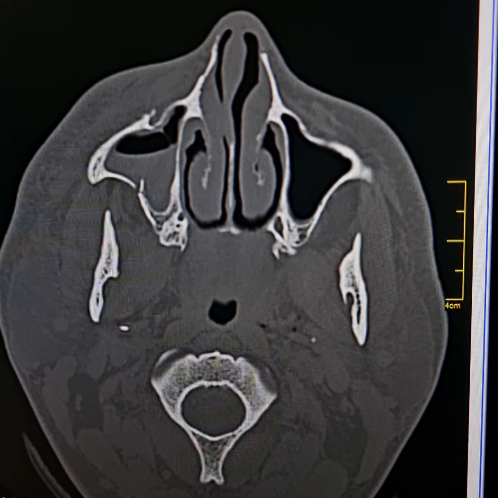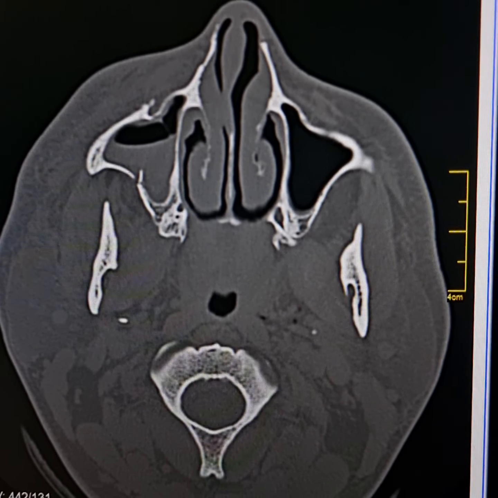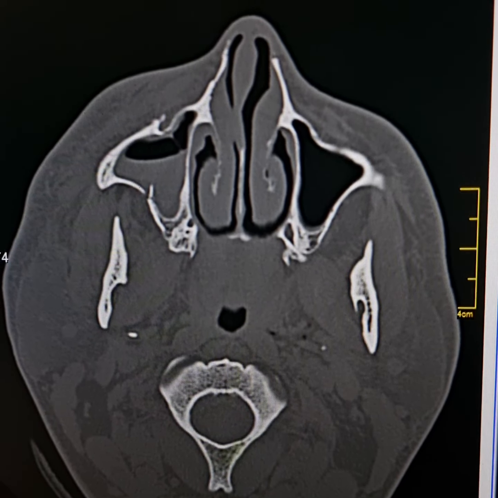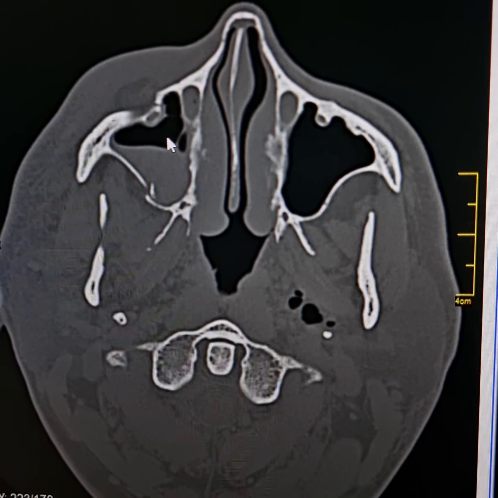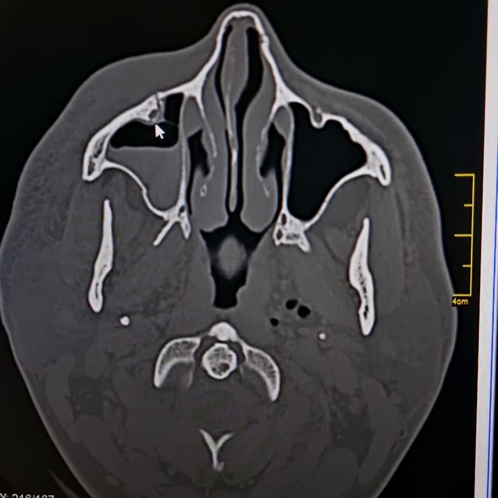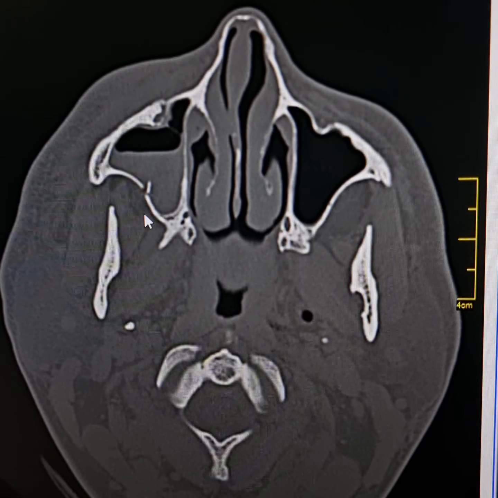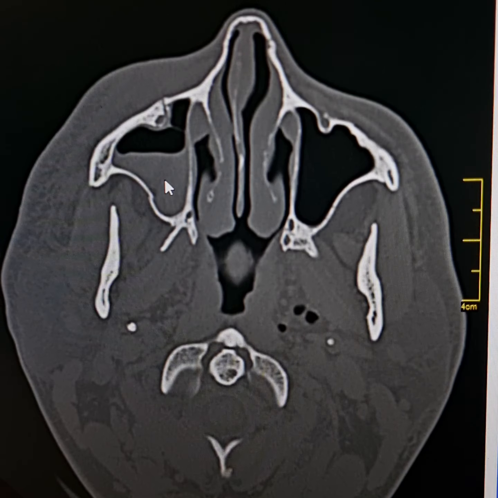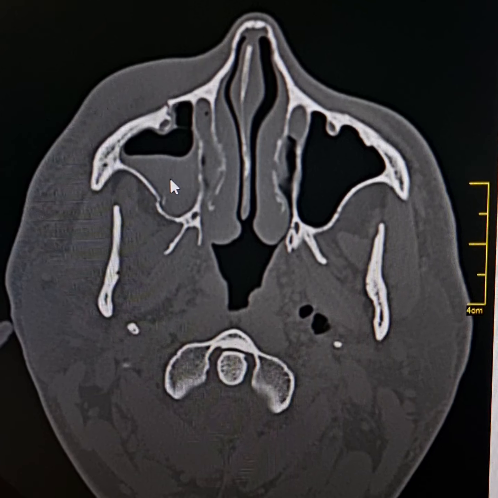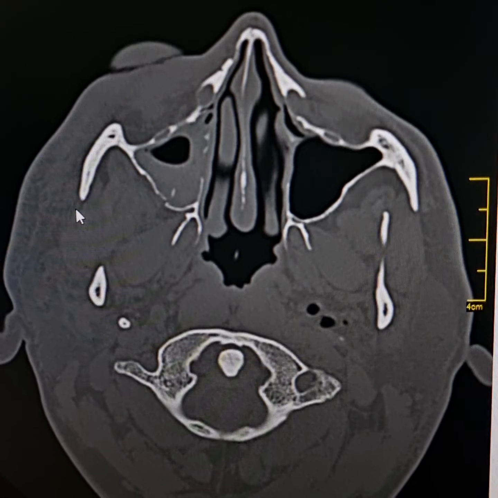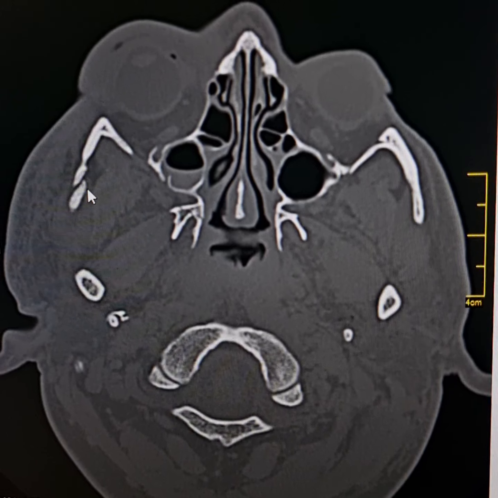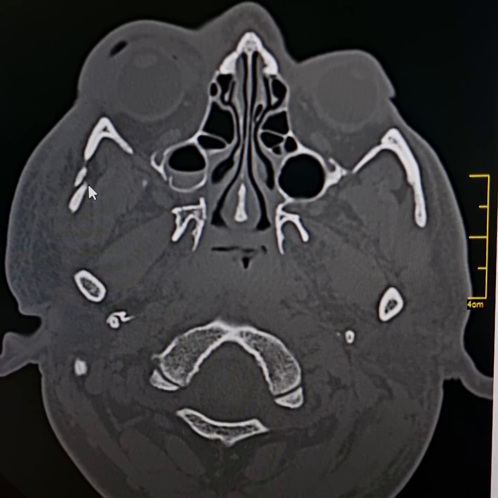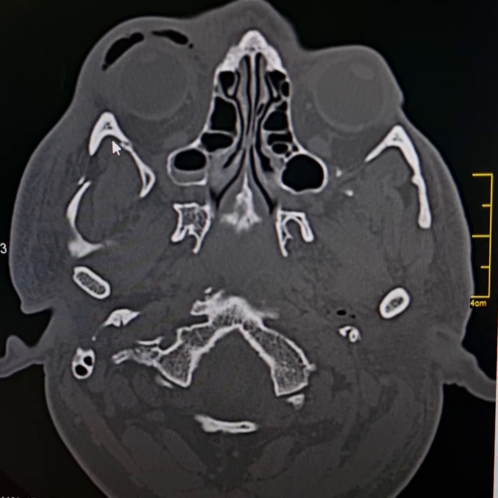This is a plain CT scan brain of a 28 years old male patient who met a road traffic accident a couple of hours ago. Please see the fracture lines involving anterior and posterior walls of right maxillary sinus, hemosinus in right maxillary sinus, multiple fracture lines involving right zygomatic arch with significant depression and overlapping of bone fragments.